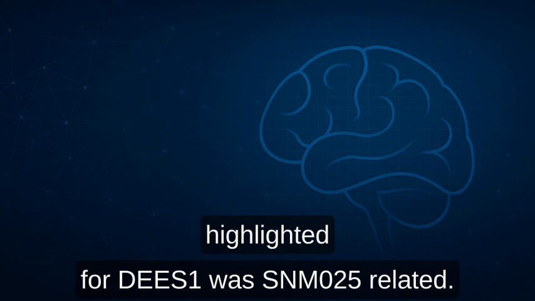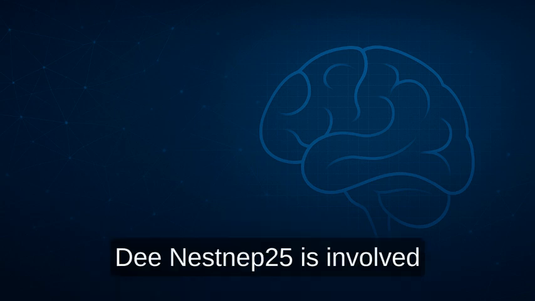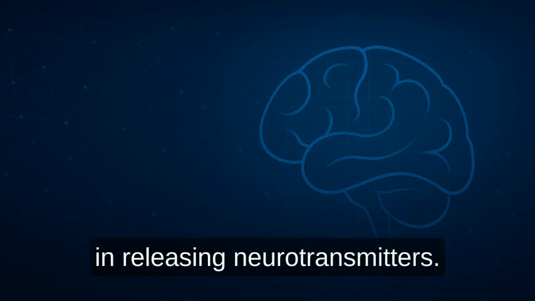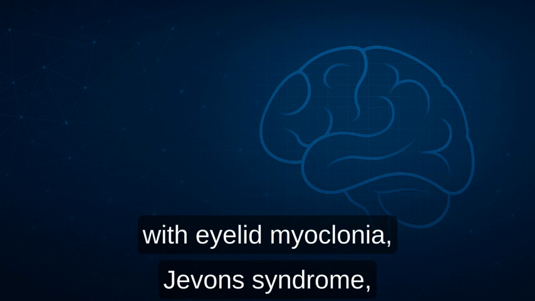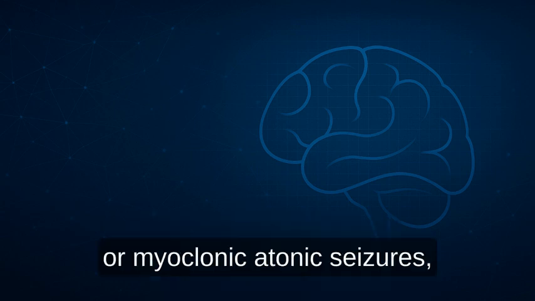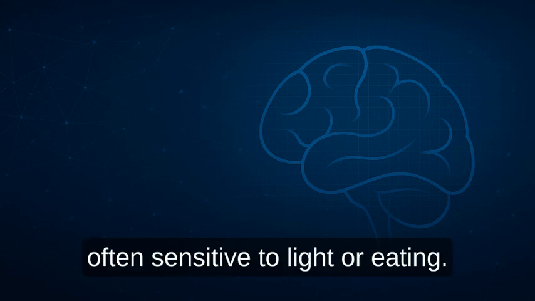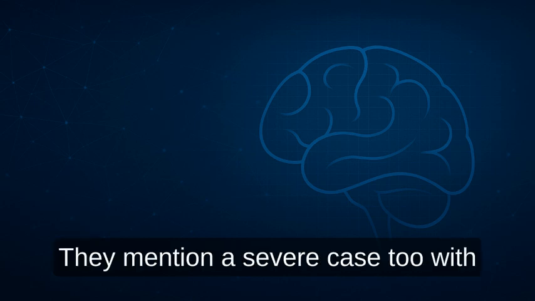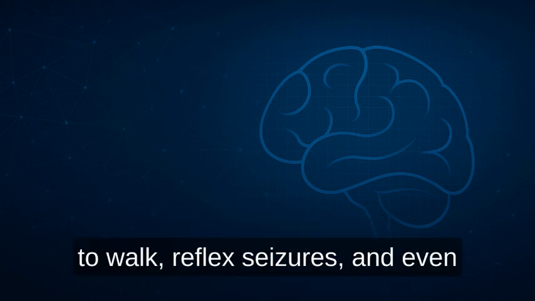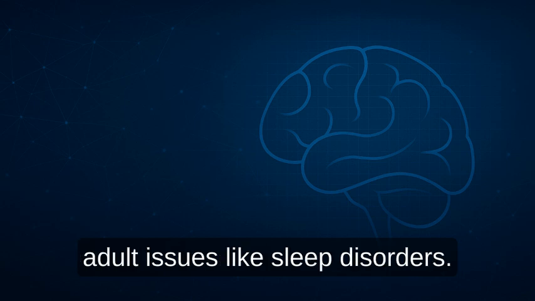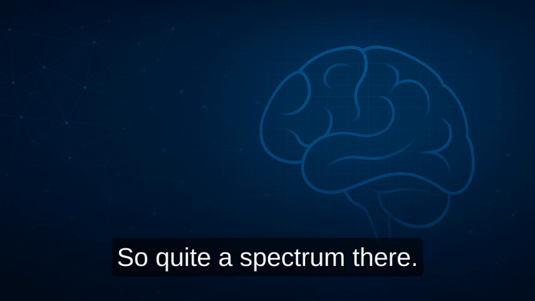One was SNAP25-related DEE. SNAP25 is involved in releasing neurotransmitters. This can show up as epilepsy with eyelid myoclonia, Jeavons syndrome, or myoclonic atonic seizures, often sensitive to light or eating. They mention a severe case, too, with intellectual disability, losing the ability to walk, reflex seizures, and even adult issues like sleep disorders. So quite a spectrum there.